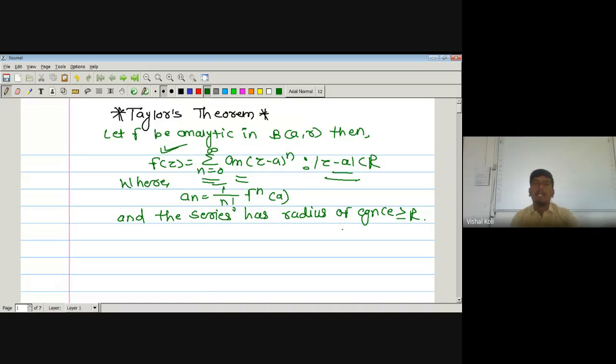Now in the last lecture we have already proved that f(z) is summation n running from 0 to infinity a_n (z minus a) to the power n. Now it remains to check whether a_n is nothing but 1 upon n factorial f^(n)(a), and then we have to check whether this series has a radius of convergence greater than or equal to R.